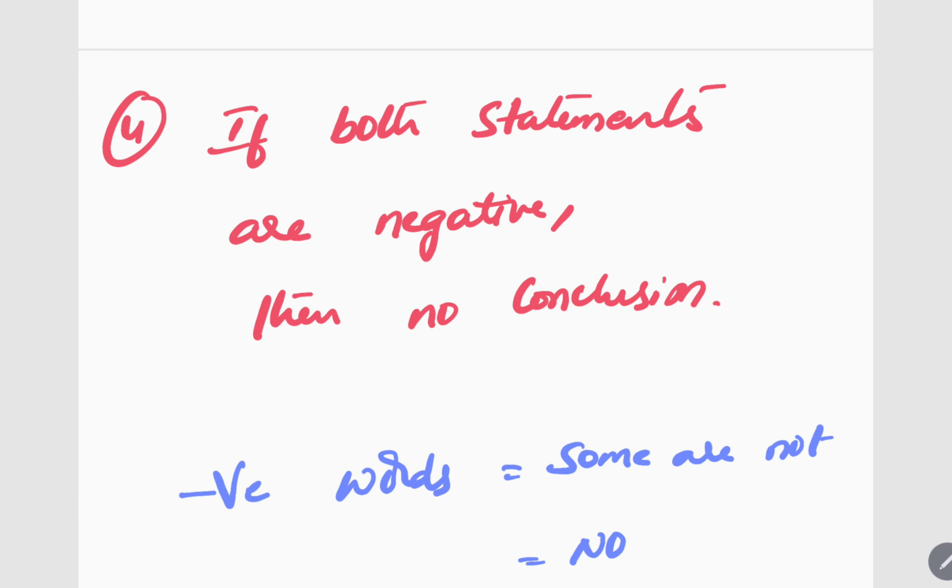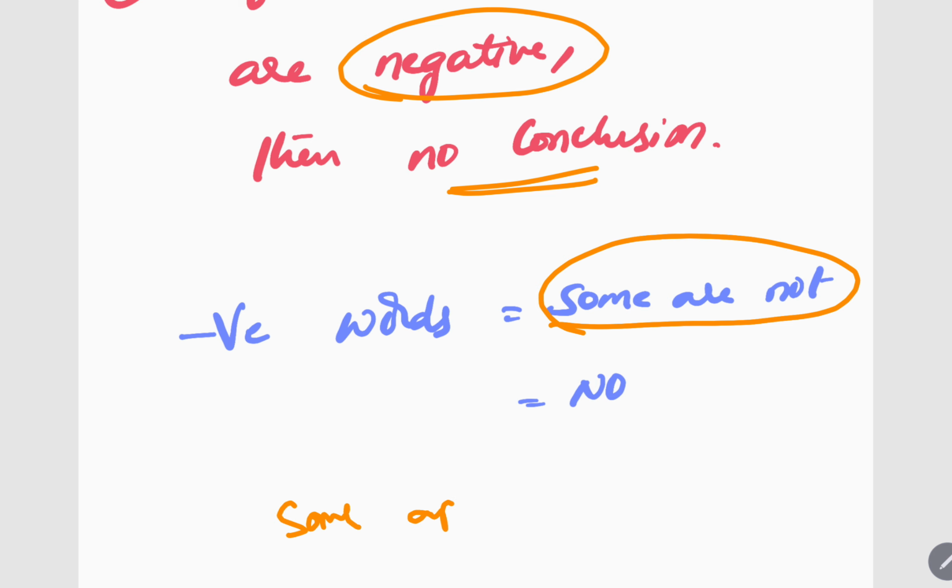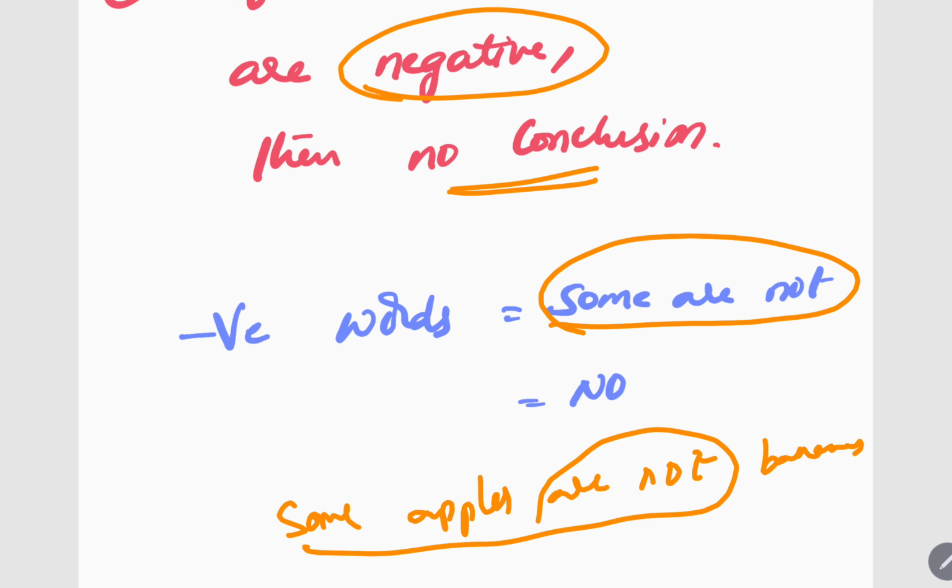Fourth trick. If both given statements are negative, then also no conclusion will be there. What do you mean by negative? What words constitute negative? Some are not. Some apples are not bananas. This is a negative statement because some are not is a negative statement. And also no apple is banana. That is also a negative statement. If the question consists of both negative statements, then also no conclusion.